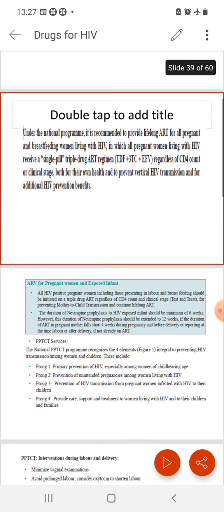Okay, so this is the treatment regime for the PPTCT or PMTCT. Both can come as a short note. PPTCT means prevention of parent to child transmission, but nowadays the more scientific term is PMTCT, that is prevention of mother to child transmission. Remember, if a short note comes, the answer will be the same.